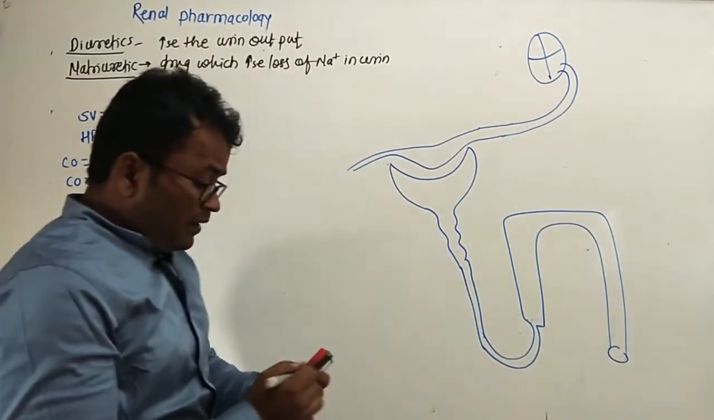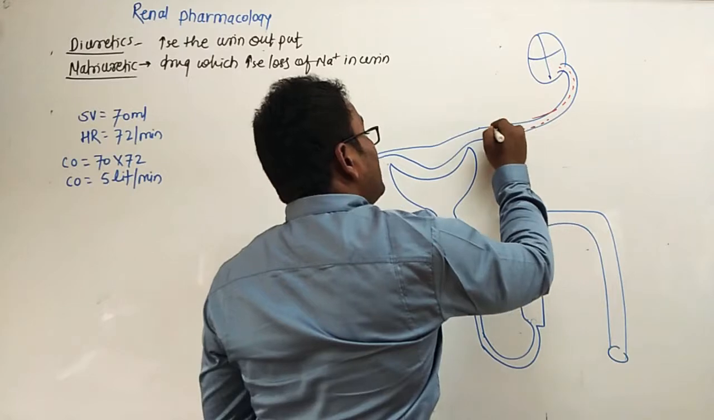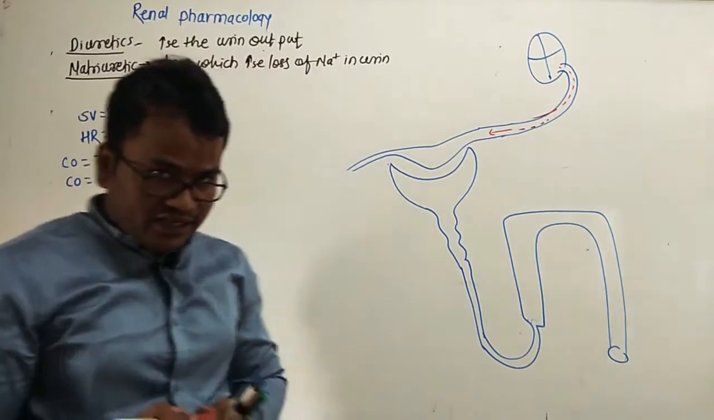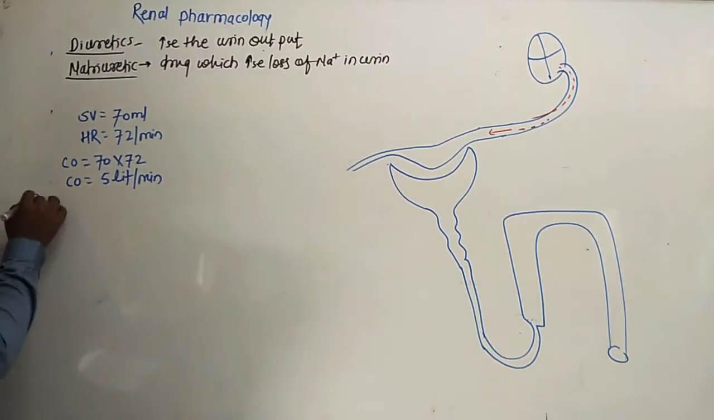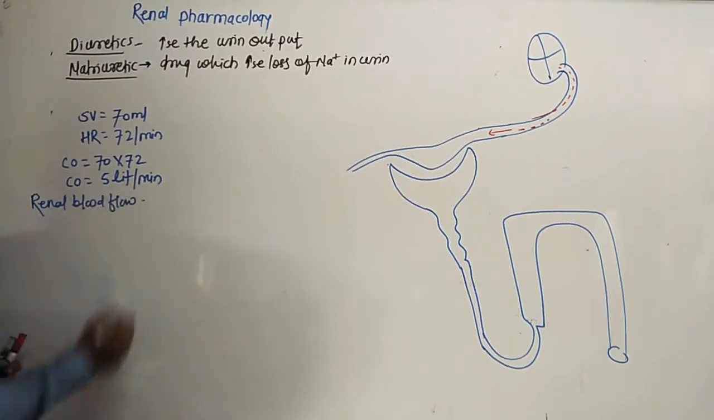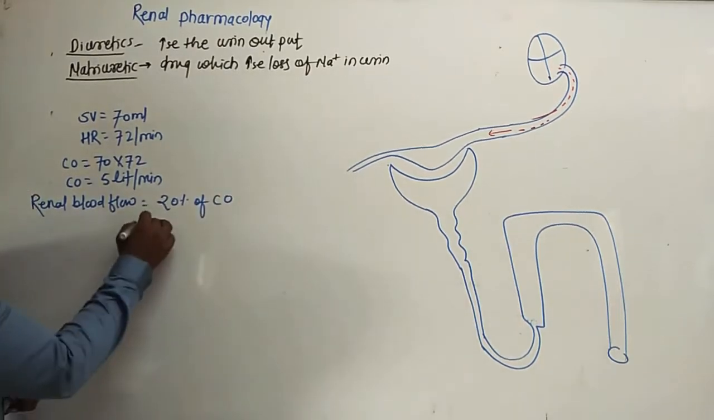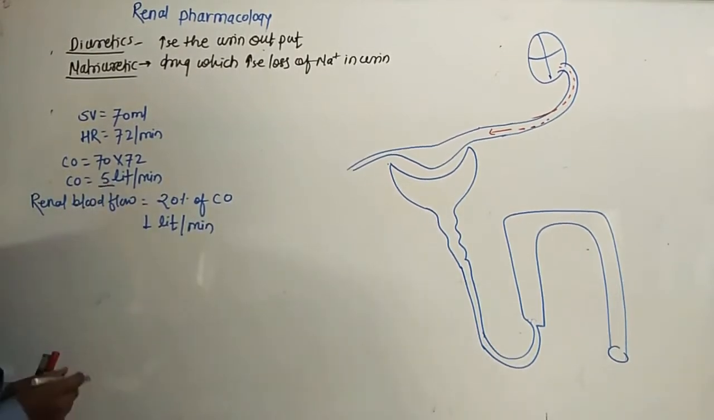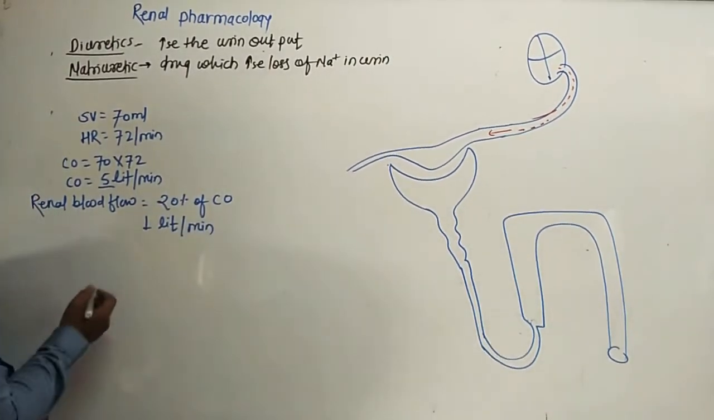So let's see. The blood is coming from the heart. Out of total cardiac output, only 20% of cardiac output passes towards the kidney. That is renal blood flow. So the next point is renal blood flow. Renal blood flow is 20% of cardiac output, that is 1 liter per minute. 20% of 5 liter is 1 liter.